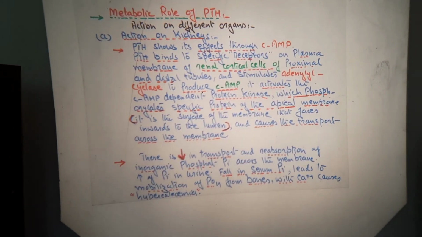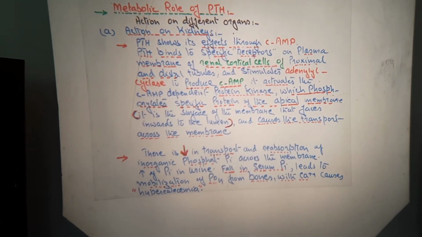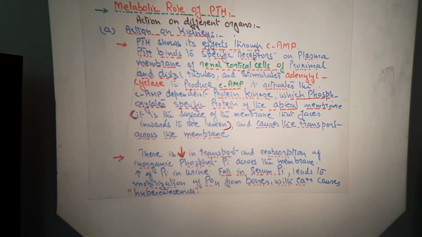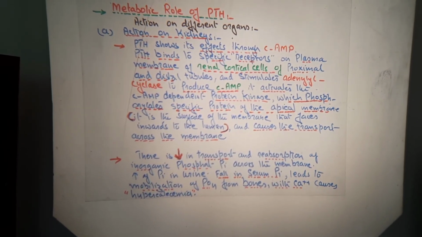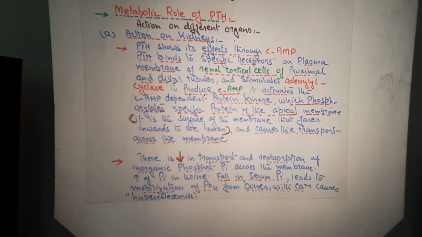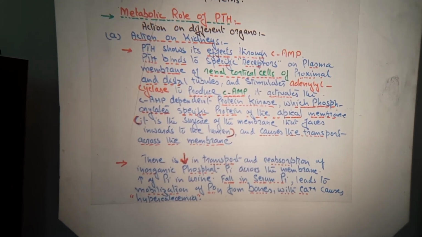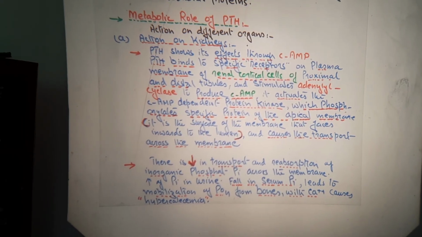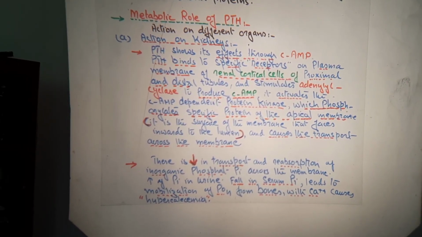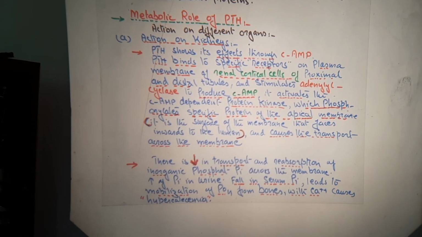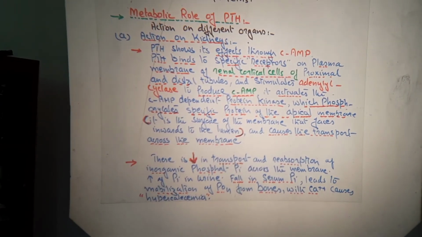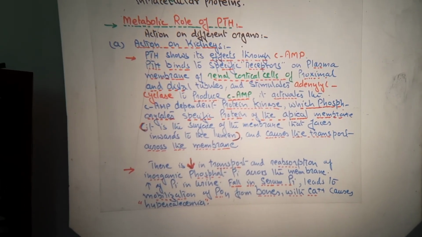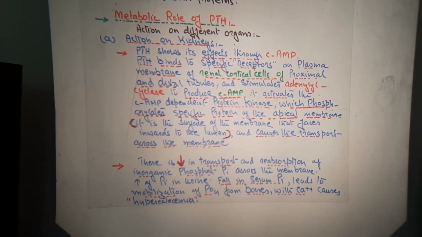Now parathyroid hormone binds to the specific receptor on the plasma membrane of the renal cortical cells of the proximal and distal tubules, because the role of parathyroid hormone in the absorption of calcium ion mostly takes place in the proximal tubule, convoluted tubules and the loop of Henle. Now it stimulates adenylate cyclase to produce cyclic AMP. It activates the cyclic AMP dependent protein kinase, which phosphorylates specific proteins of the apical membrane cells.